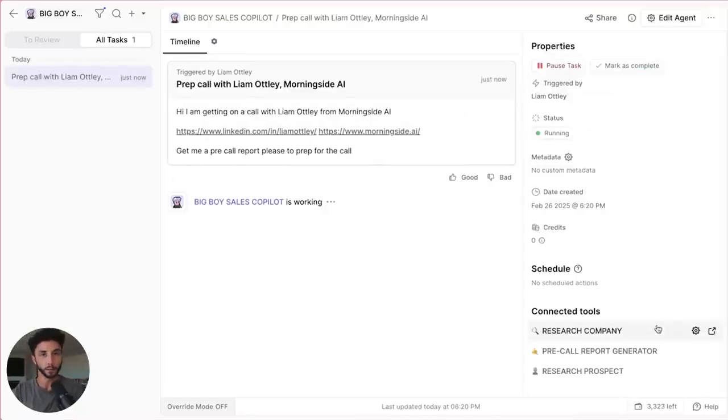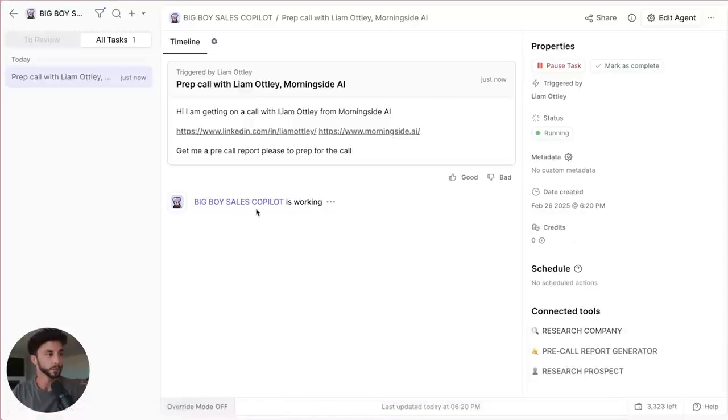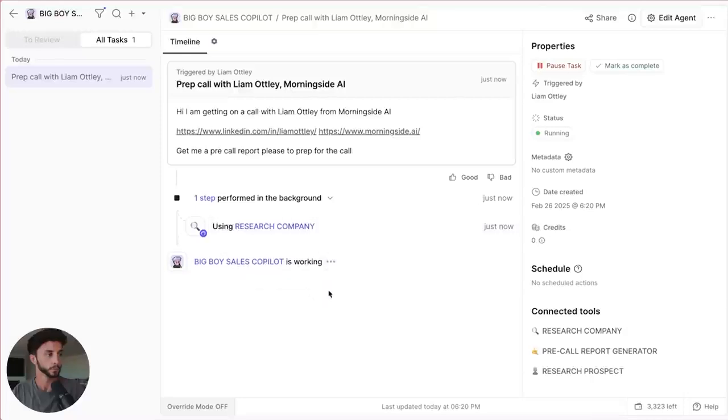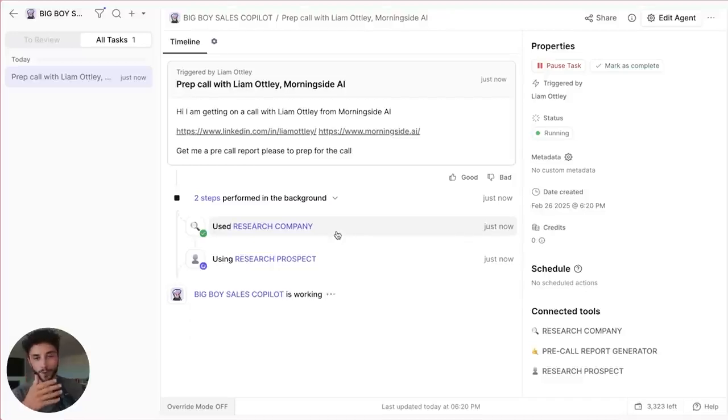And then we get to see all the debug and how it's actually walking through these different steps. Oh, let's see what he does. Yep, okay, that's great. It's using the research company as we wanted it to. Should add in one more step there to research the prospect as well. There we go, using the second tool. It is pretty satisfying when this stuff works. And this is just a really basic one.